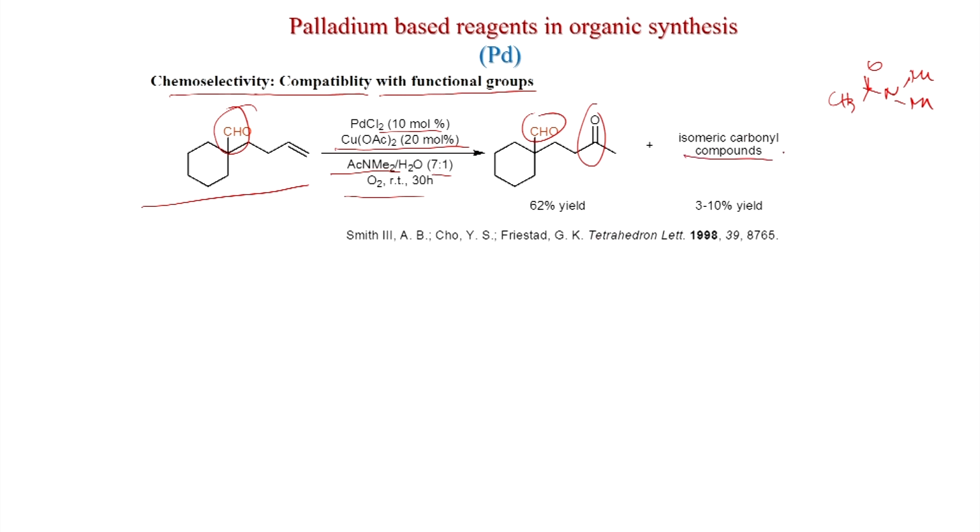Also some isomeric carbonyl compounds in 3 to 10% yield, and this product is obtained in 62% yield. This work was published in Tetrahedron Letters.